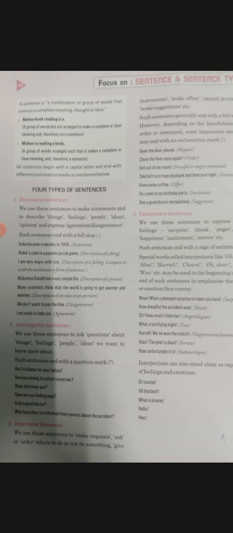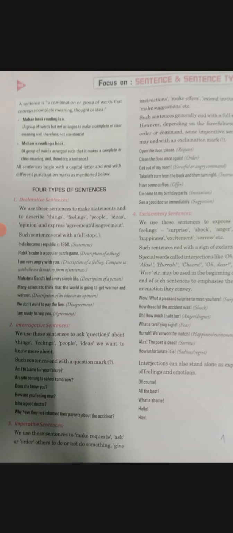The identification of an exclamatory sentence is that at the end you will get an exclamation mark, and you are showing your feeling of happiness, sorrow, anger, or different things. So this is the fourth sentence type, exclamatory. I hope the meaning of a sentence and the types are clear to you. Now we will move on.